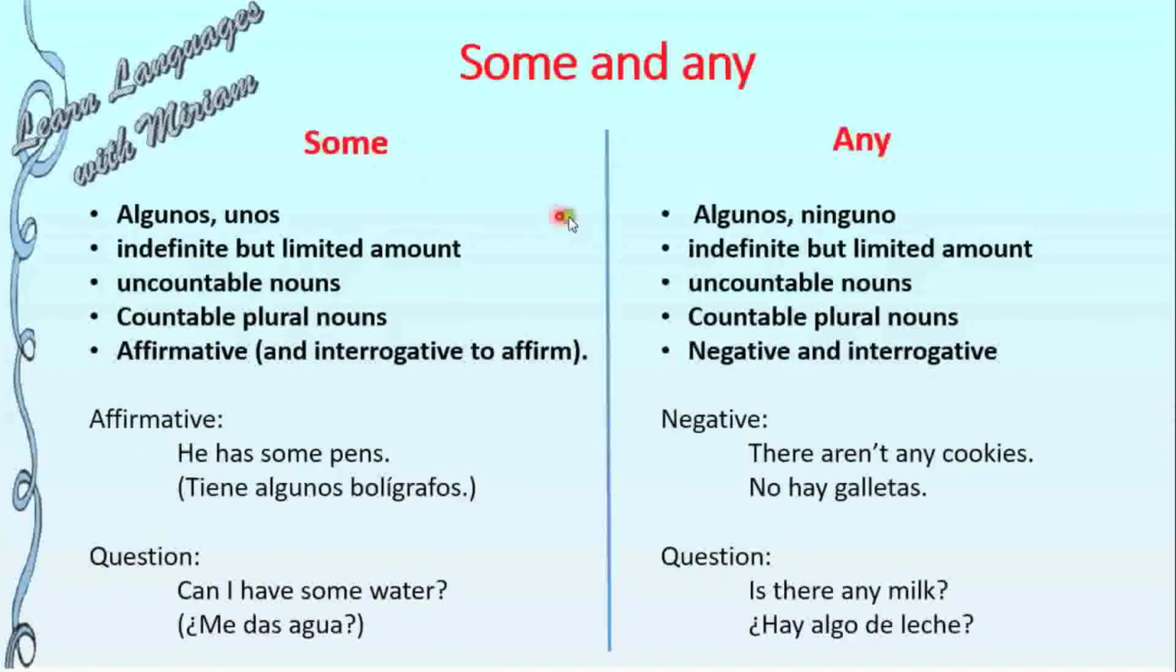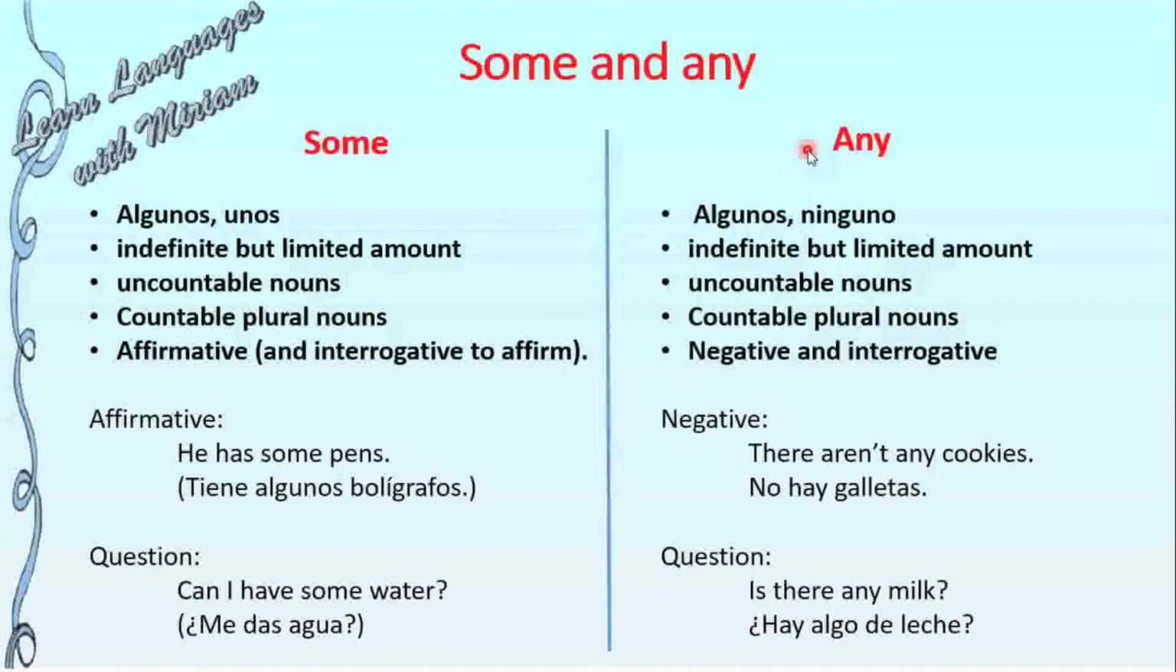Now let's see some and any. Some in Spanish is algunos or unos. It is an indefinite but limited amount. We use it with uncountable nouns and countable plural nouns. We use it in affirmative and interrogative sentences just to affirm the sentence. For example, in affirmative, he has some pens. In a question, can I have some water? Here we are assuming that you are going to give me water.